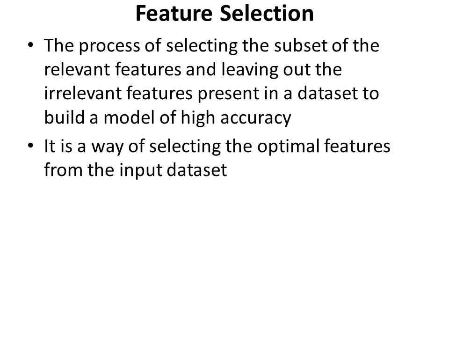Feature selection is the process of selecting the subset of the relevant features and leaving out the irrelevant features present in the data set to build a model of high accuracy. It is the way of selecting the optimal features from the input data set.